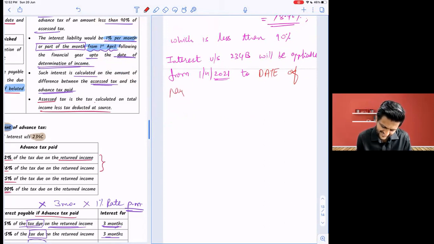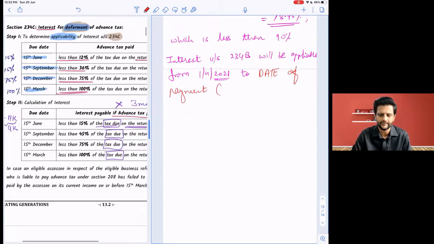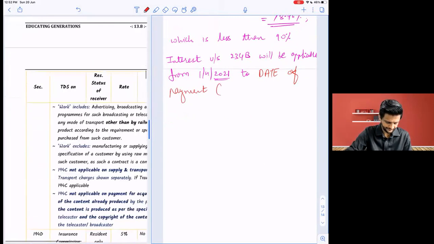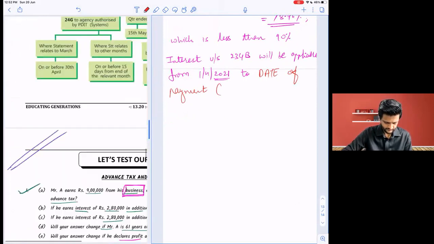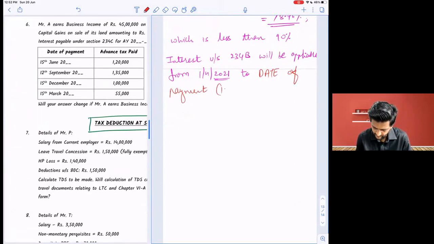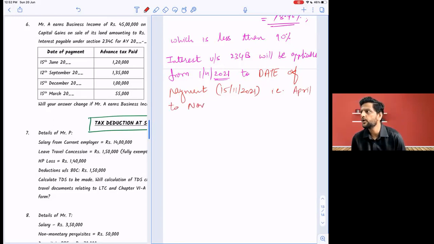Correct. Date of payment. What date is given to us in the question? 15 November we took, no? Everybody? Yes, sir. That is how many months? Part of the month is an entire month. So April to November, considering November, is 8 months. All of you?